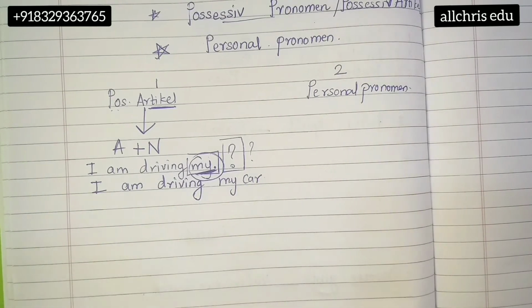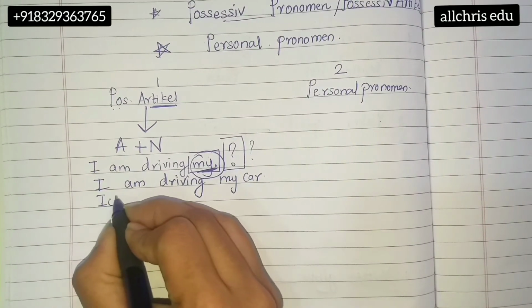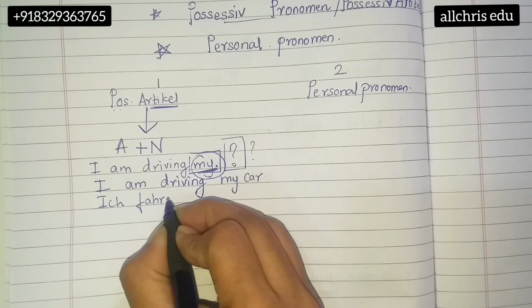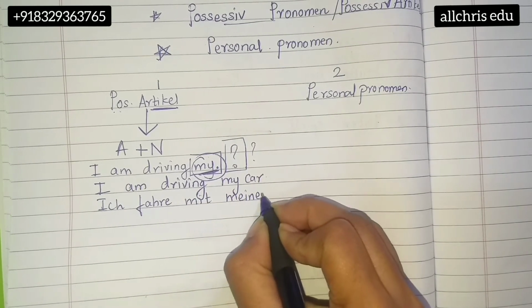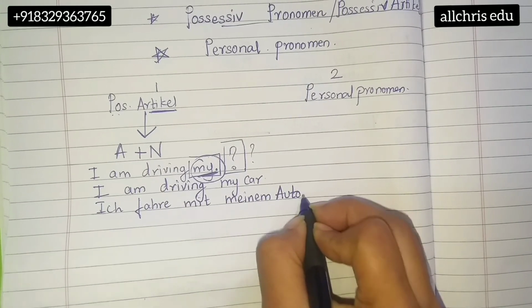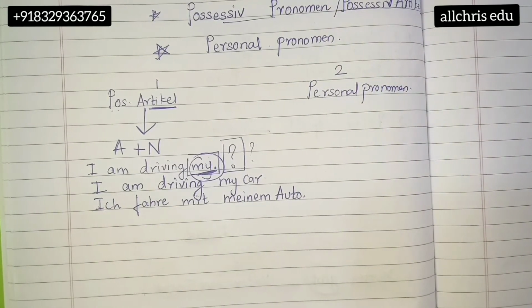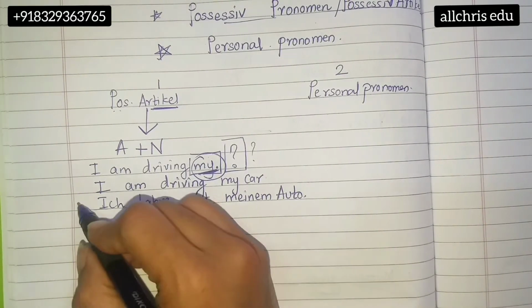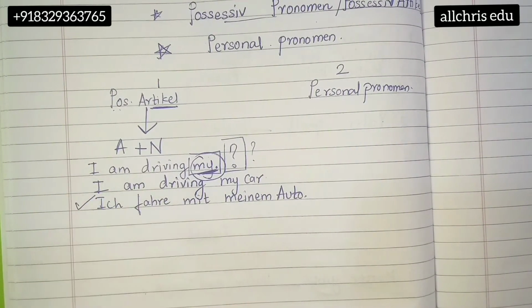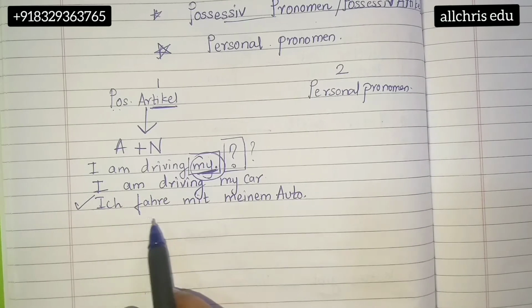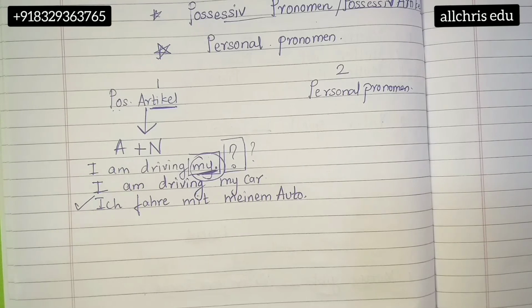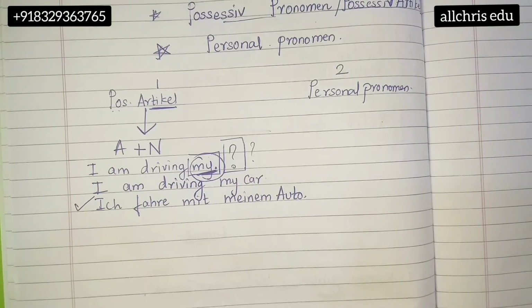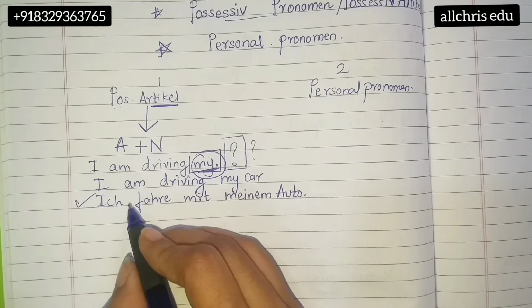If I want, you will say, ma'am, this is in English. I can show the same in German too: Ich fahre mit meinem Auto. Here I am saying I am driving my car, and here I am saying ich fahre mit meinem Auto, I travel or ride with my car. So this is how we make the sentence. I can give you one more.